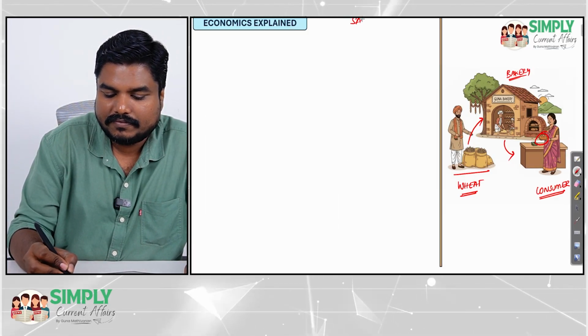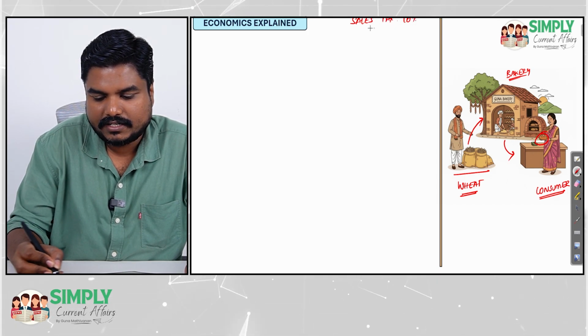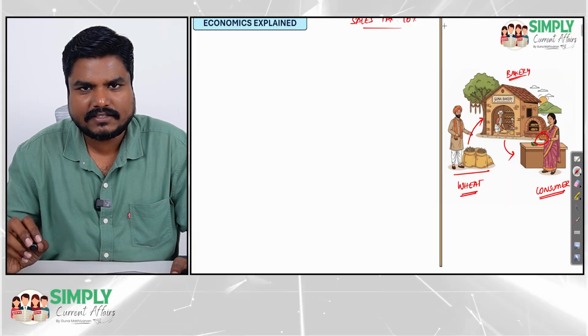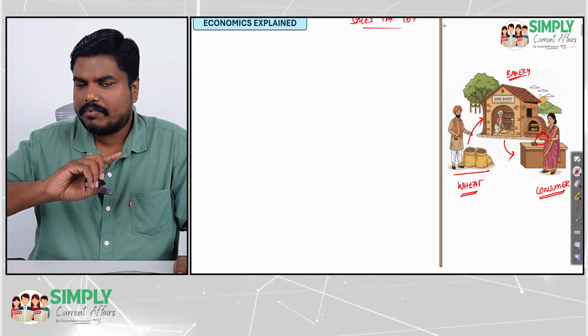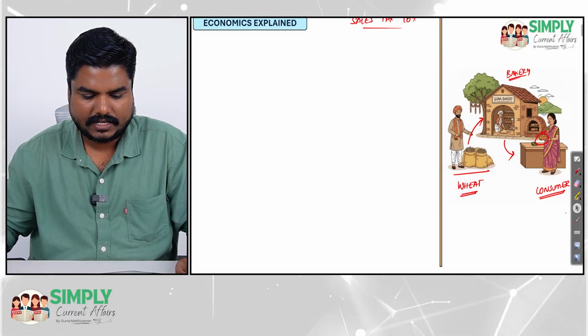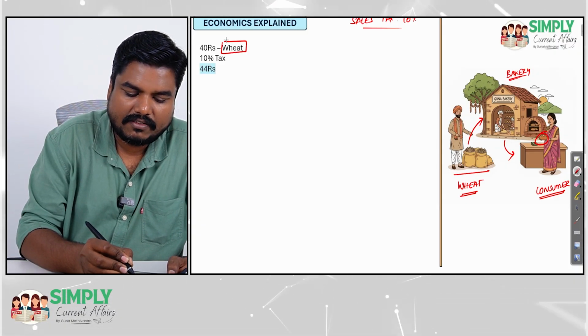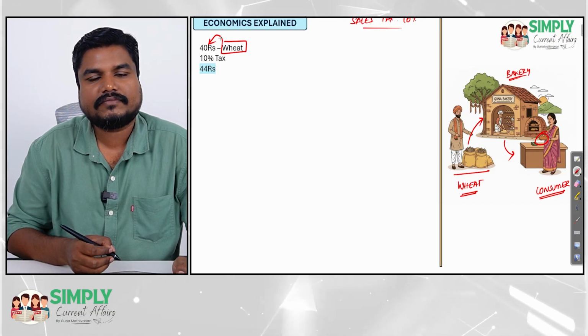Let us assume the sales tax is 10%. So whenever a product is sold, tax has to be imposed. Let us take wheat. I am assuming the wheat price is 40 rupees.